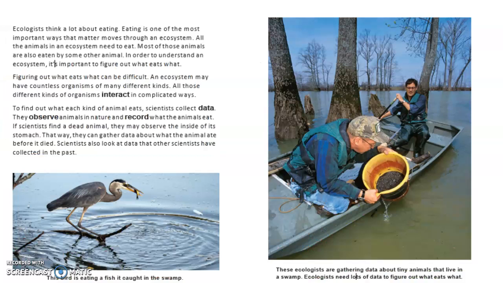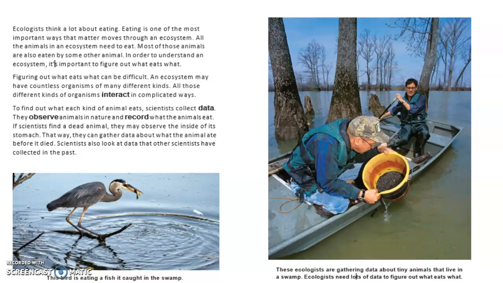Ecologists think a lot about eating. Eating is one of the most important ways that matter moves through an ecosystem. All the animals in the ecosystem need to eat. Most of these animals are also eaten by some other animal. In order to understand an ecosystem, it is important to figure out what eats what. Figuring out what eats what can be difficult.